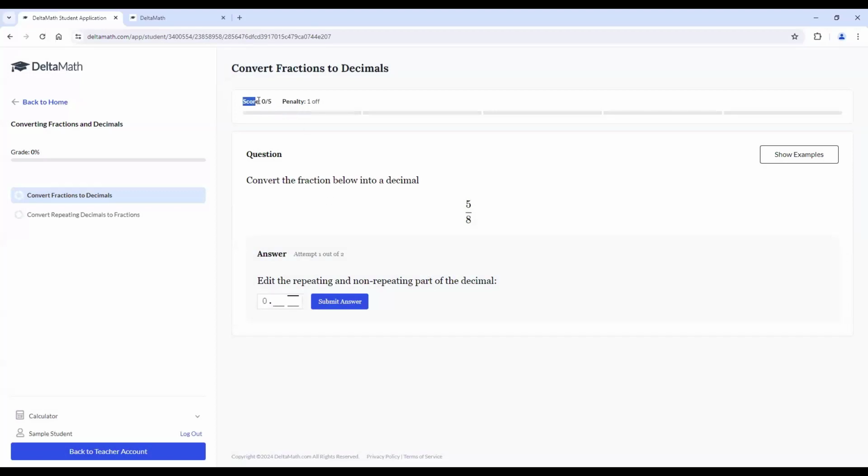They're going to have their score. They need to get 5 points. And if they miss one, they get 1 point off. But if they get it correct, they earn a point. You'll see that there's attempt 1 out of 2. So it'll tell them what their attempt is.